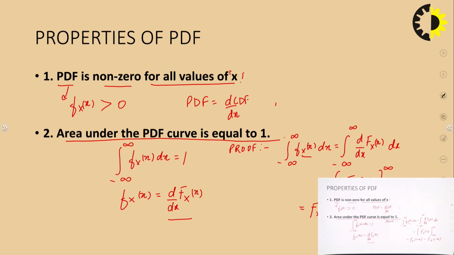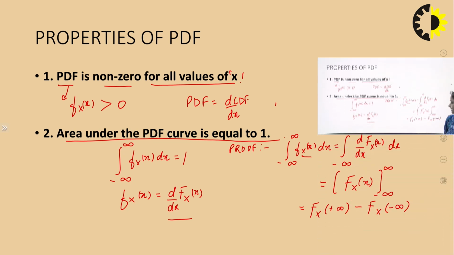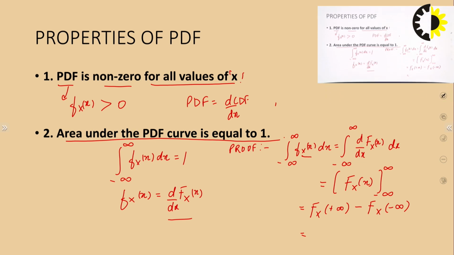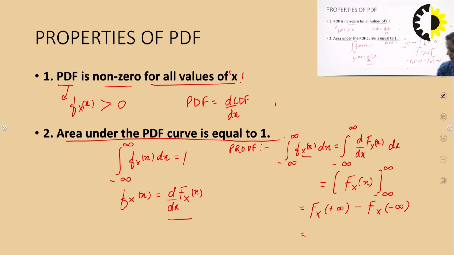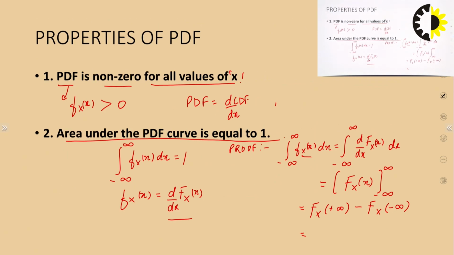So this is the formula, higher limit minus lower limit. Again, we have proved these values. What is the proof of these values? We have proved in the earlier lecture on CDF that F_X(minus infinity) is equal to 0 and F_X(positive infinity), that is the CDF at positive infinity, is equal to 1. So we'll put these values here.